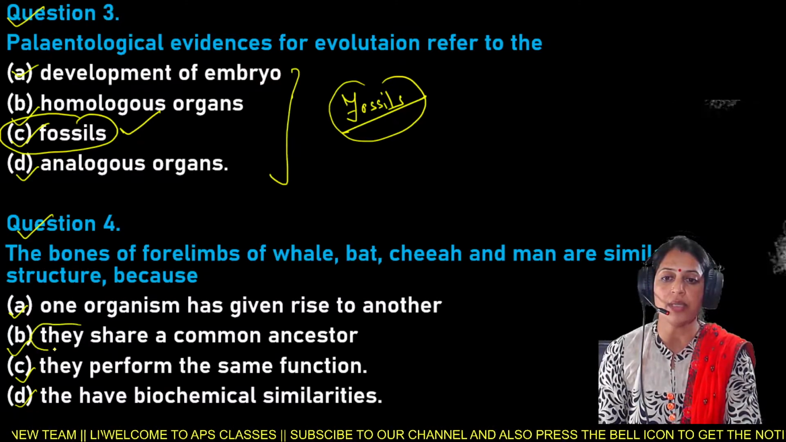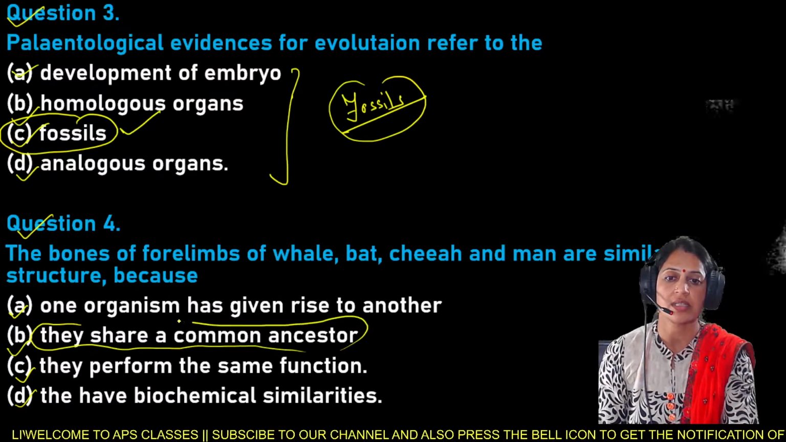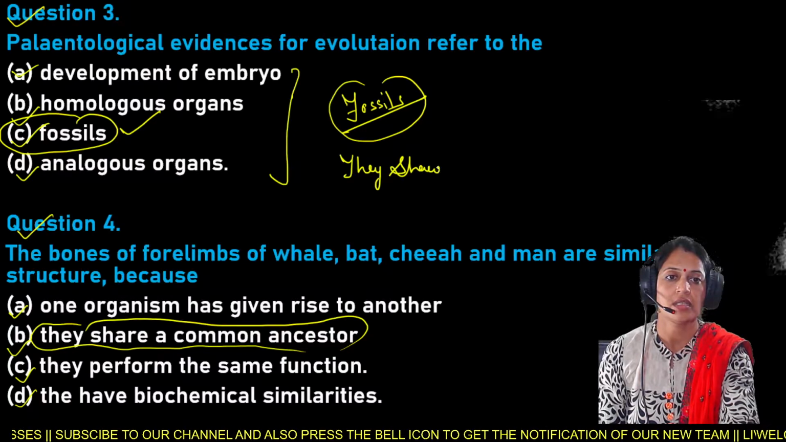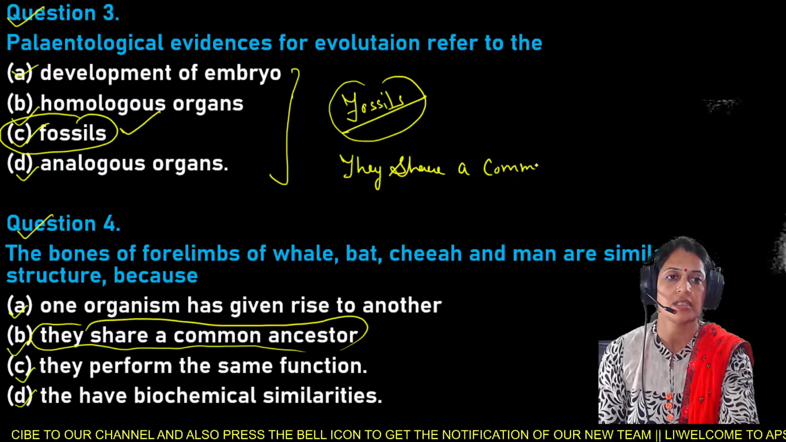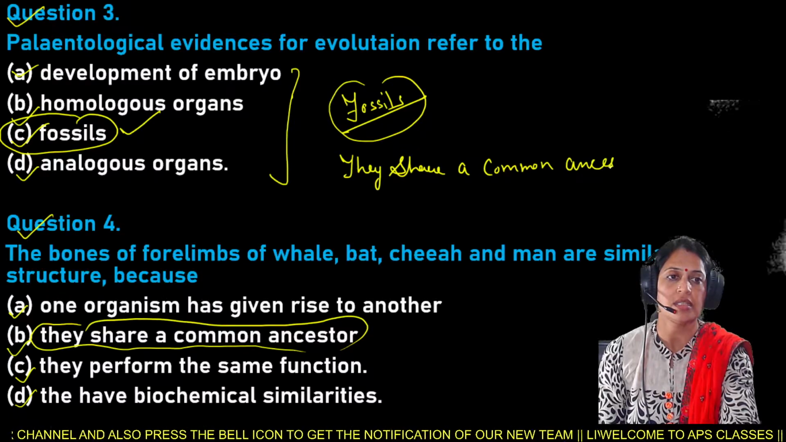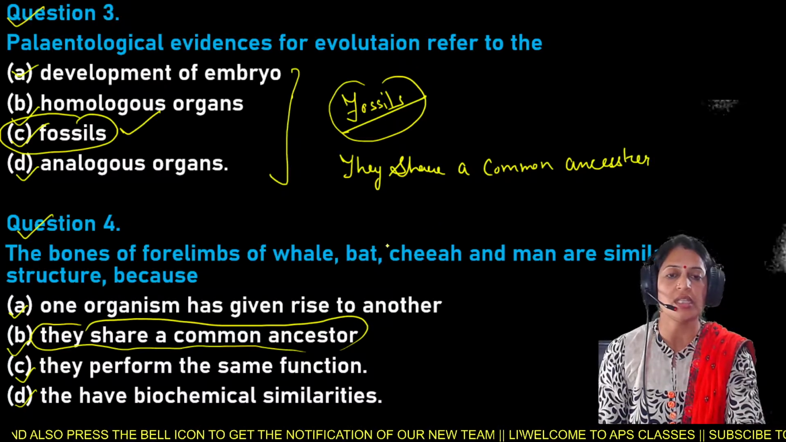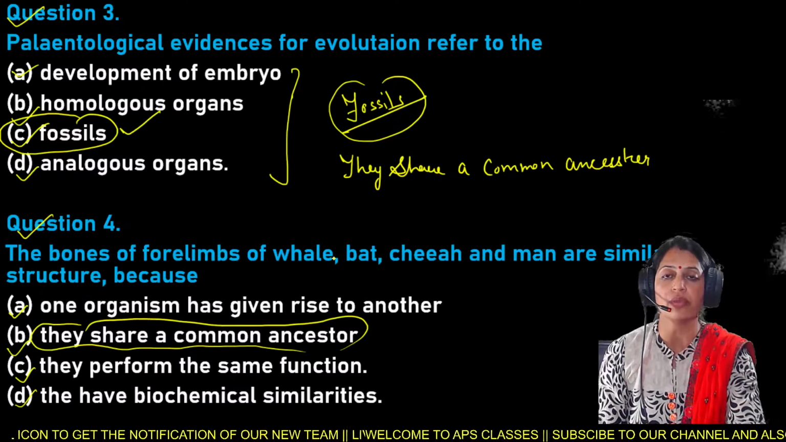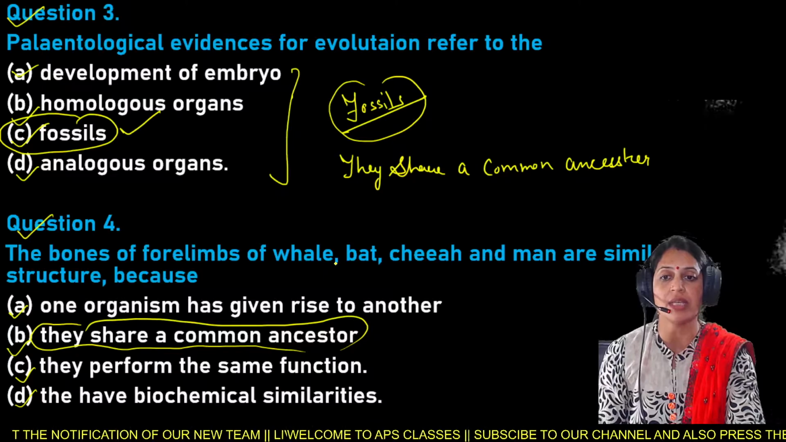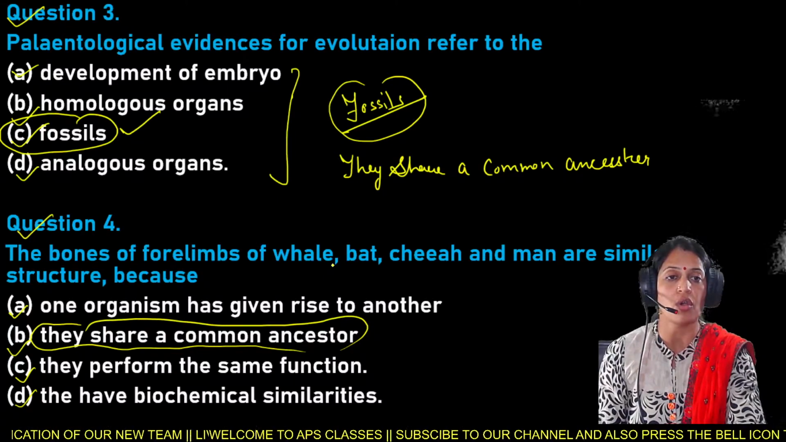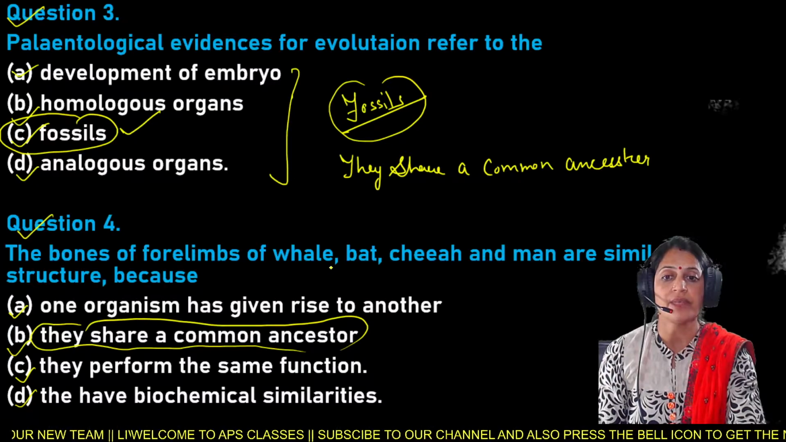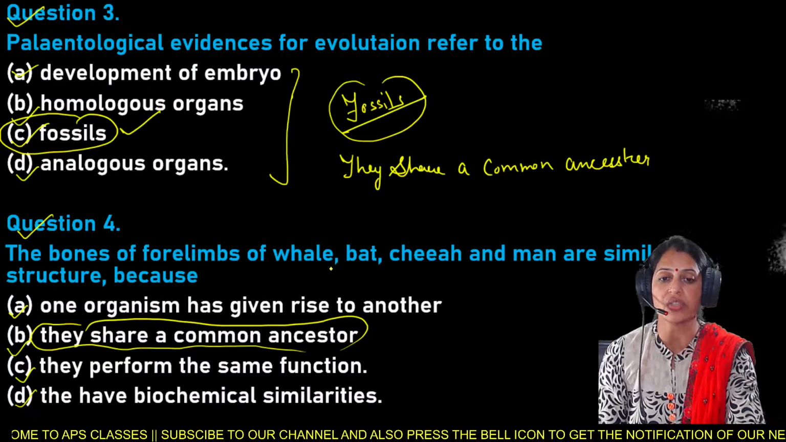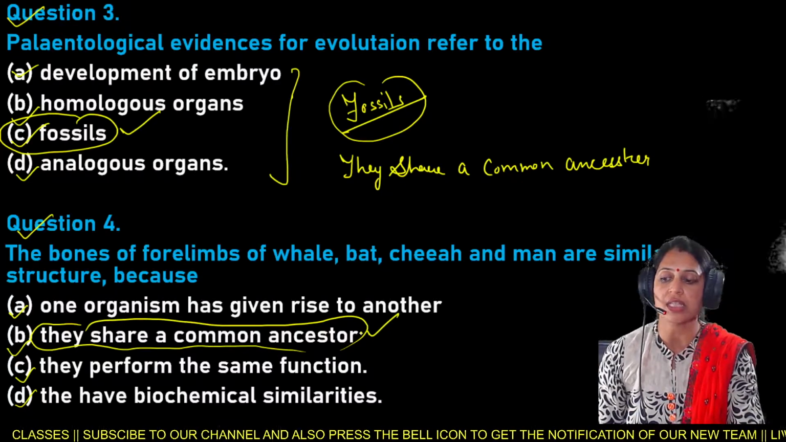They share a common ancestor. This is the most important similar structure. So here the bones of the forelimbs of the whale, bat, cheetah, and men are similar in structure because they share a common ancestor. So by this reason, the forelimbs of the whale, bat, cheetah, and men are similar, especially in structure. So here option B is the right answer for the question number 4.